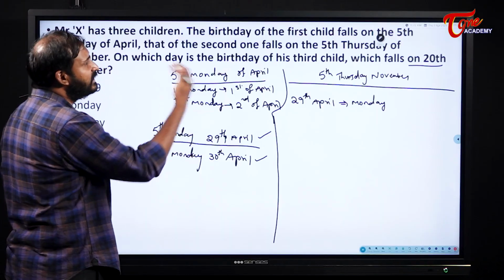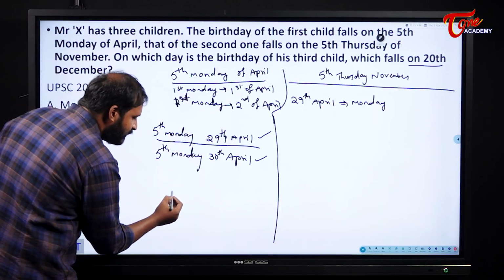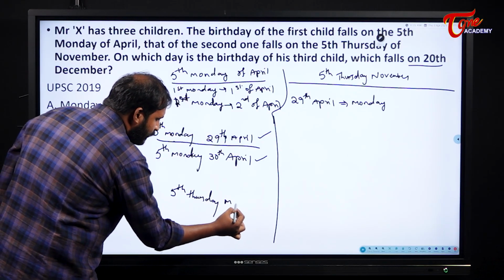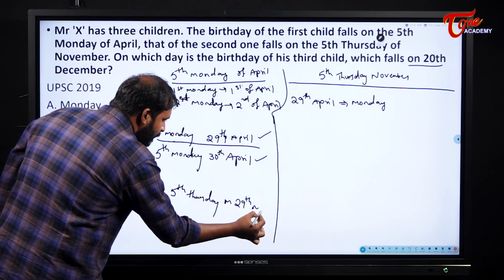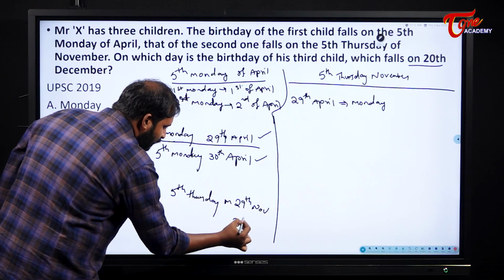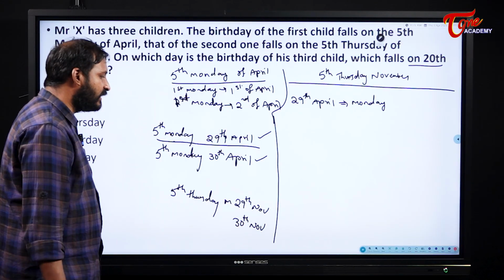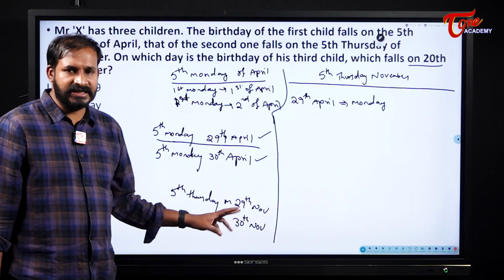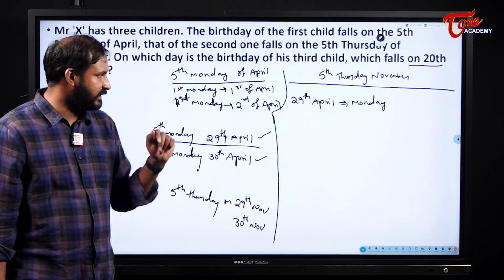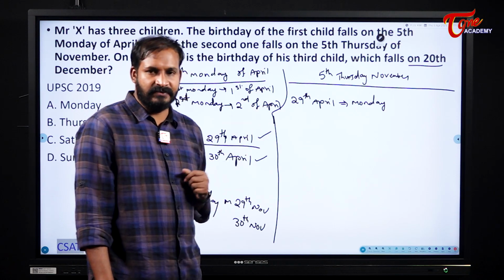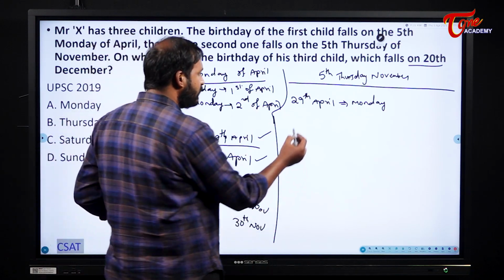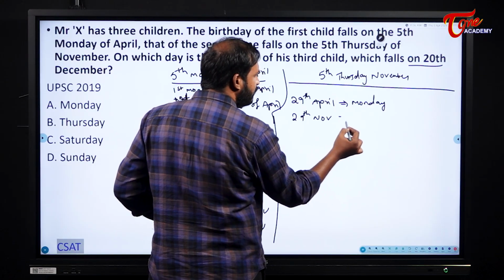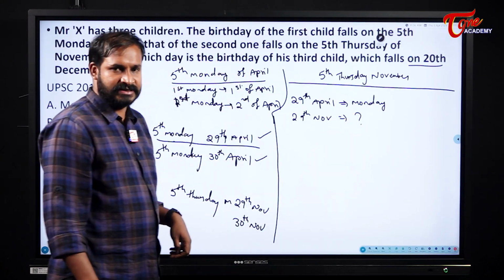So, when we can get the 5th Thursday, it means either we may get the 5th Thursday on 29th of November or 30th of November. Anyways, there is a chance for both the days. Now we will check. If 29th of April is a Monday, now try to check what is 29th of November.